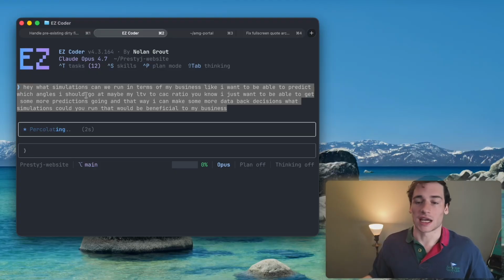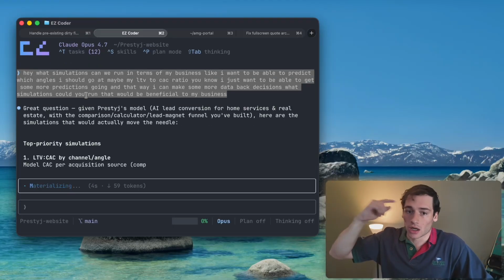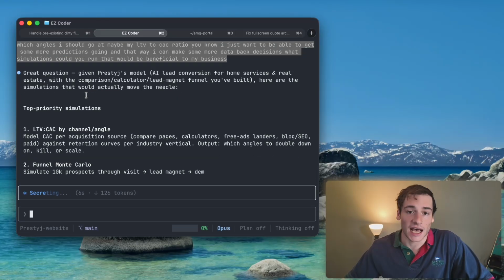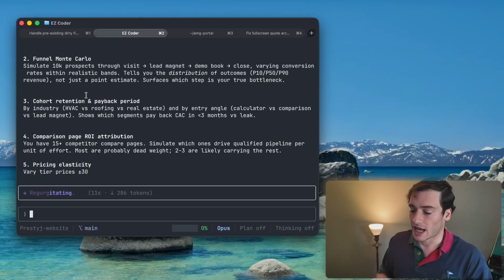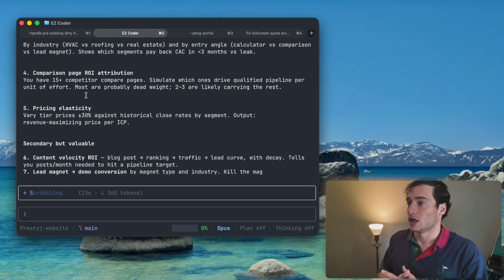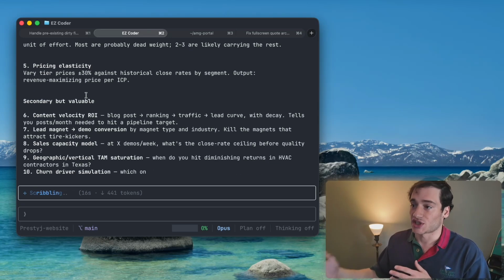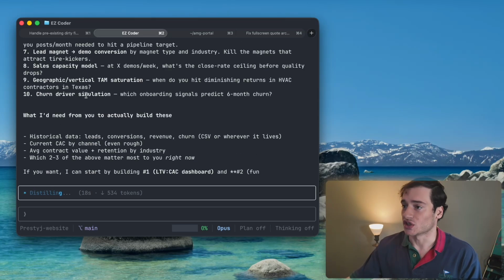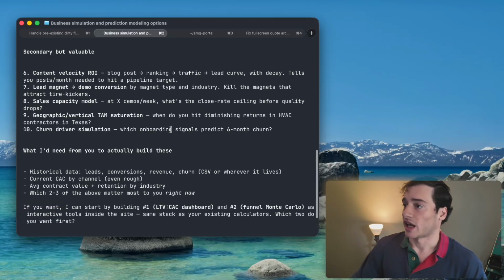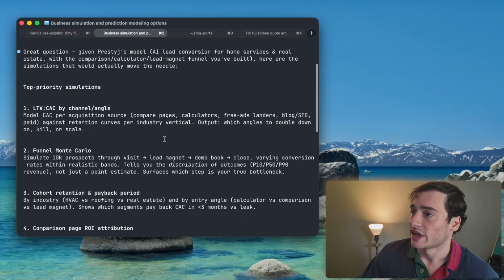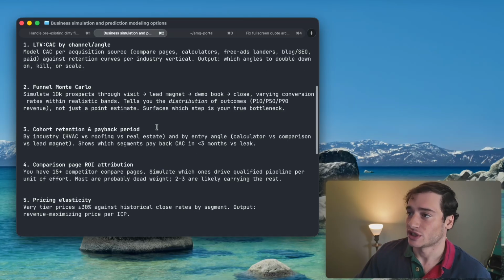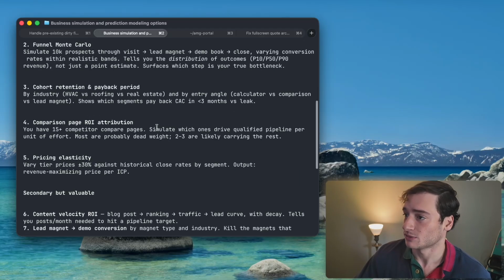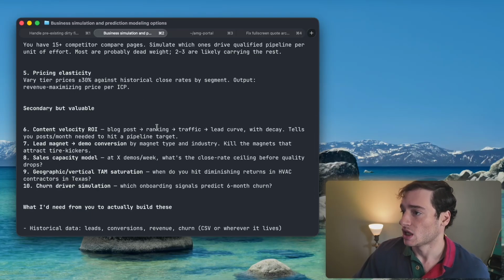There's no point in sitting here waiting any longer trying to debate, oh, how do I run this simulation? How do I figure it out? No, just talk to the AI and have the AI guide you, through it asking you questions, through you asking it questions and things like that. So it's like, okay, what do we have here? Top priority simulations. We can run LTV to CAC. We could do a funnel, Monte Carlo style. We could do cohort retention, comparison page, pricing elasticity, and so on.